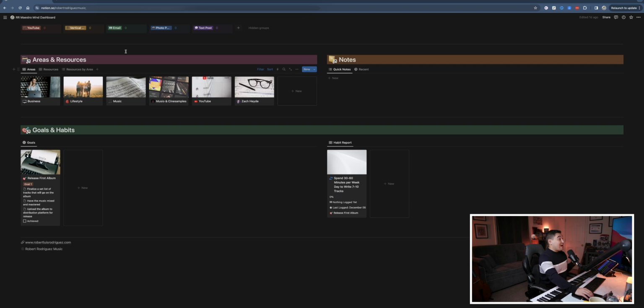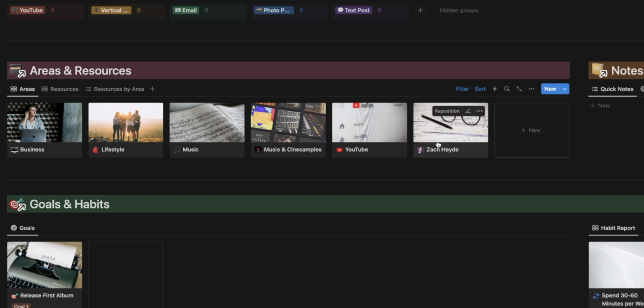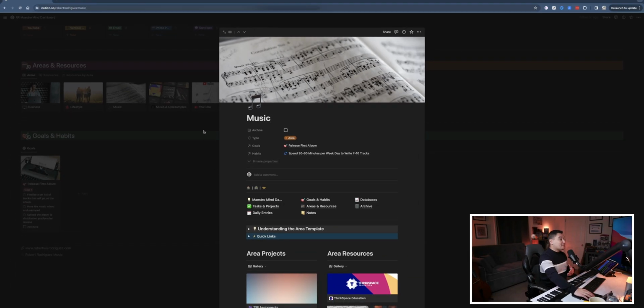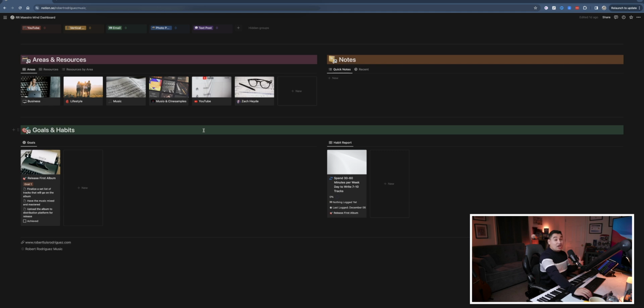Now, the next section is for our areas and resources. And looking back, these are the A and the R of the PARA method. The areas view shows us the areas of our lives that we're actively coming back to. And the Maestro Mind Planner is automatically gonna come with this music area set up for you, but you can always add, delete, and adjust however you like.